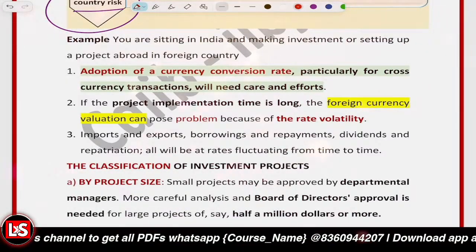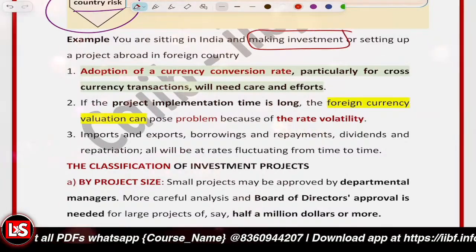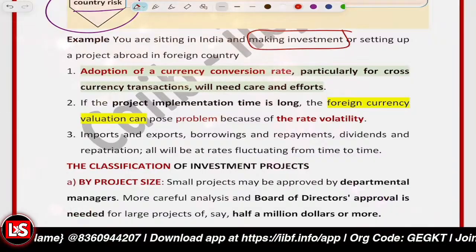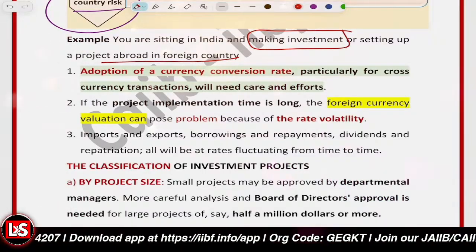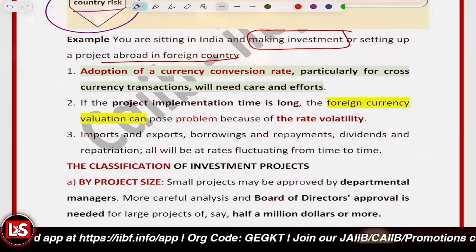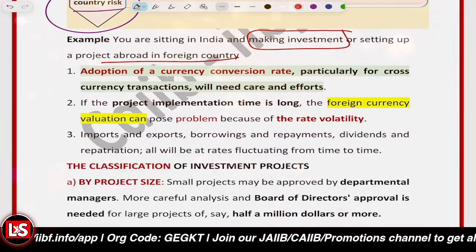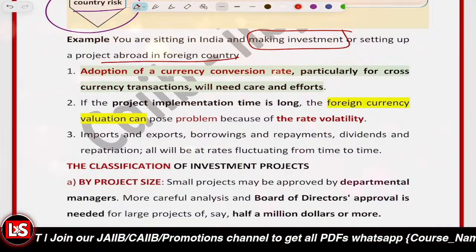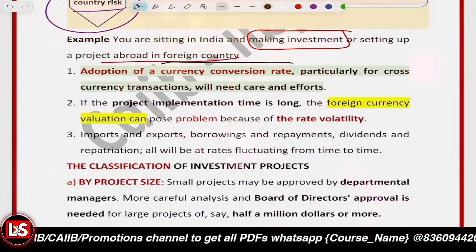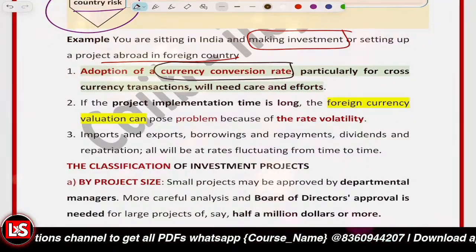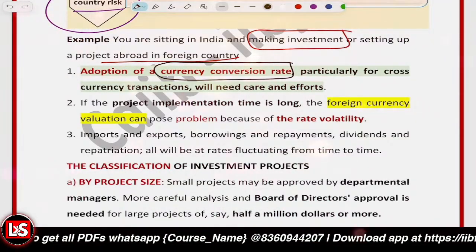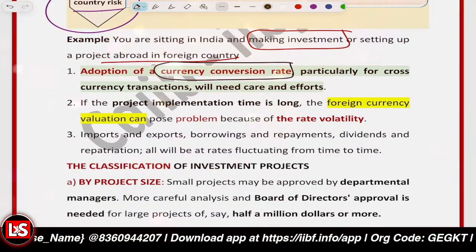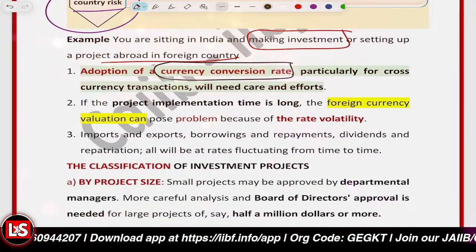So Indian companies, let's say, want to do an investment, or they want to establish a manufacturing unit in another country, or let's say they want to acquire some foreign company. In that scenario, what are the different considerations? The first thing is related to currency conversion. Currency conversion has to be done. That is the main part. That's basically the currency risk or foreign exchange risk. So investments and returns must be converted between the currencies, and the exchange rate becomes very critical.